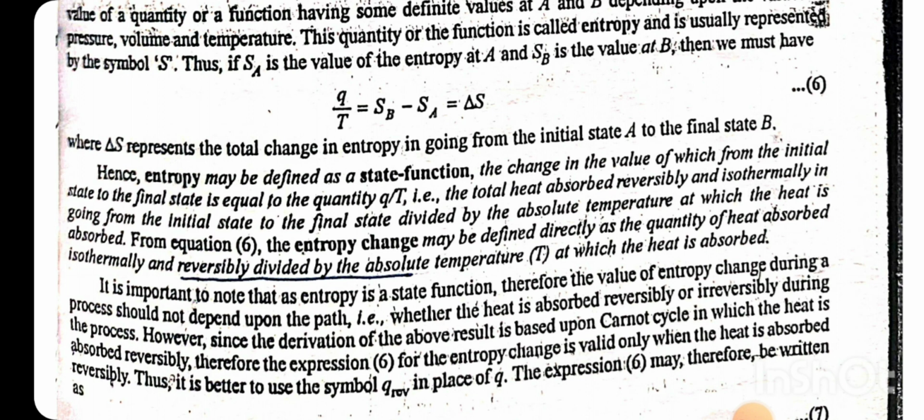Hence, entropy may be defined as a state function, the change in the value of which from the initial state to final state is equal to the quantity Q by T, the total heat absorbed reversibly and isothermally in going from the initial state to final state, divided by the absolute temperature at which the heat is absorbed. From equation 6, the entropy change may be defined directly as the quantity of heat absorbed isothermally and reversibly divided by absolute temperature at which heat is absorbed.